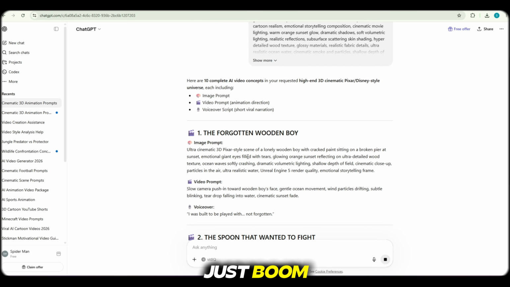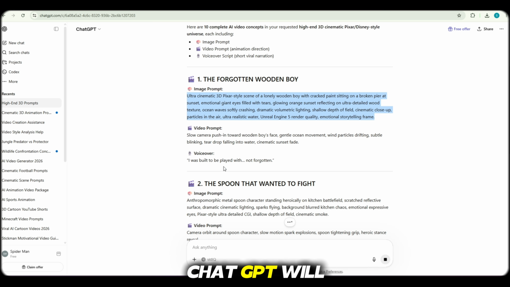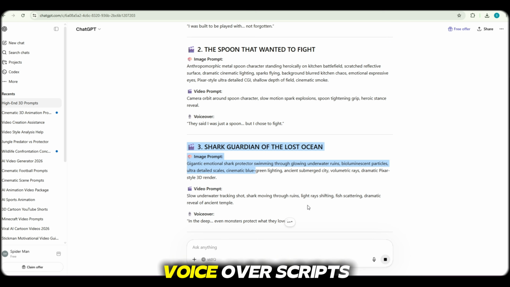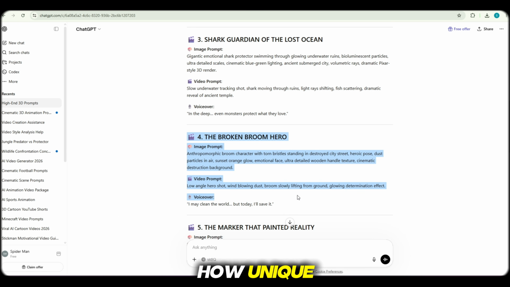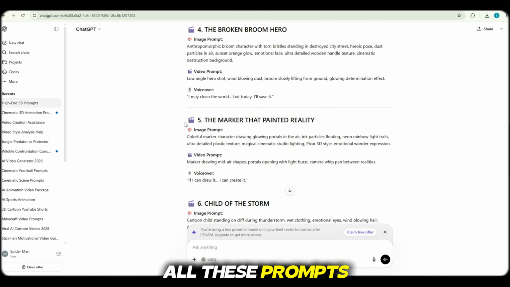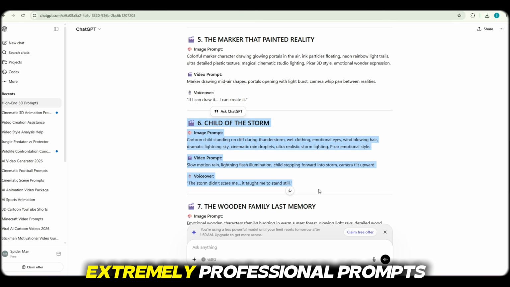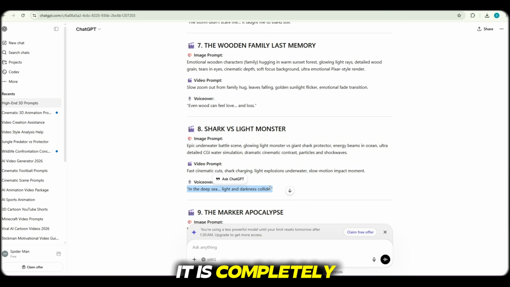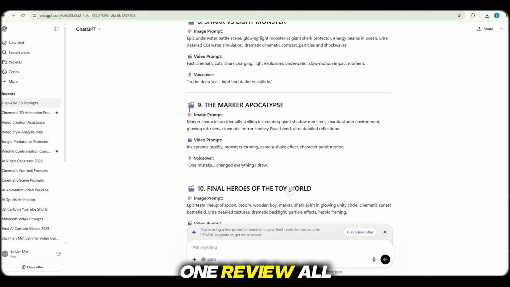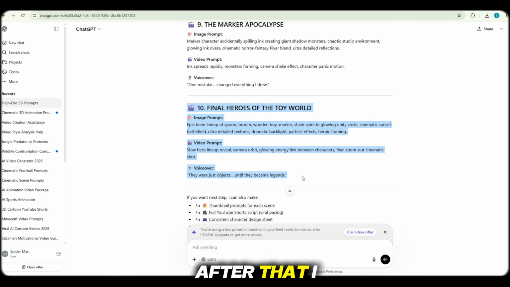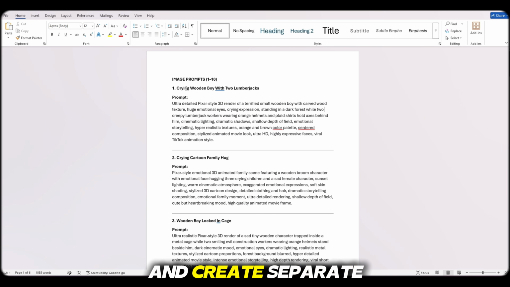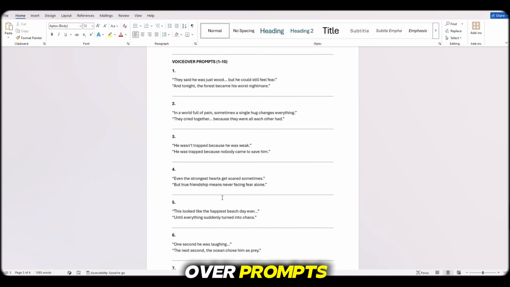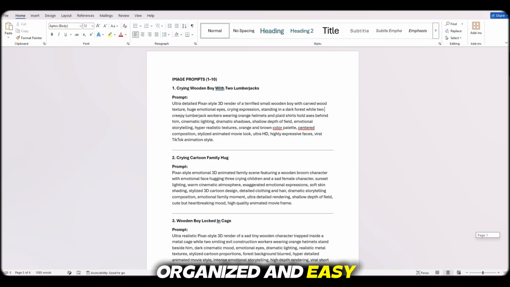Generate. And just boom. Within 1 minute, ChatGPT will generate 10 complete scenes including image prompts, video prompts, and voiceover scripts. You can see how unique, trending, and cinematic all these prompts are. ChatGPT creates extremely professional prompts in a very smart way, and the best part is that it is completely free. Now, one by one, review all the prompts carefully. After that, I simply copy all prompts and create separate sections for image prompts, video prompts, voiceover prompts. This keeps everything organized and easy to use.